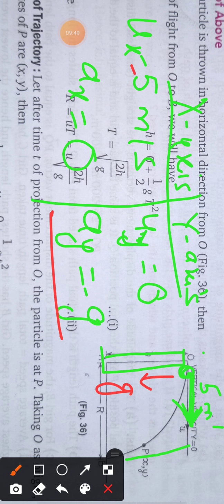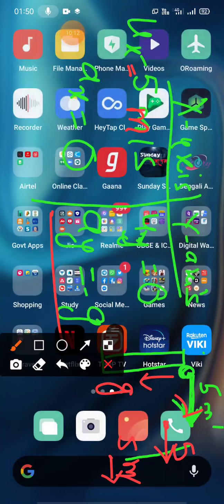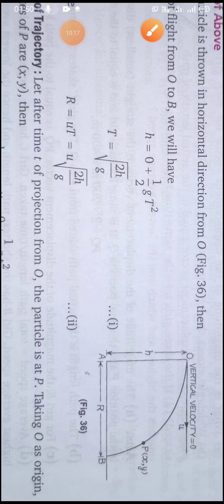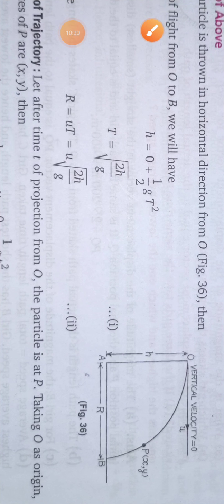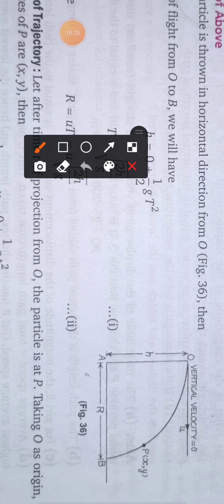Since there is no acceleration in x direction, your velocity in x direction will always remain constant. If the initial velocity in x direction is 5 meters per second, then at this point also the velocity in x direction will be 5 meters per second, and the final velocity in x direction will also be 5 meters per second. So acceleration in x direction is always constant, but velocity in y direction is varying.